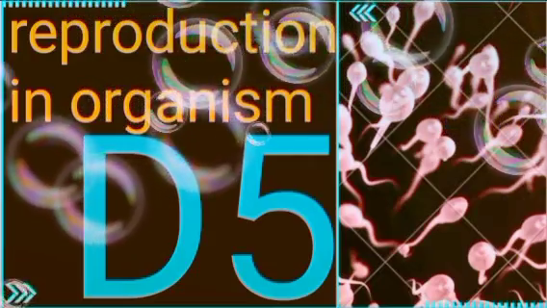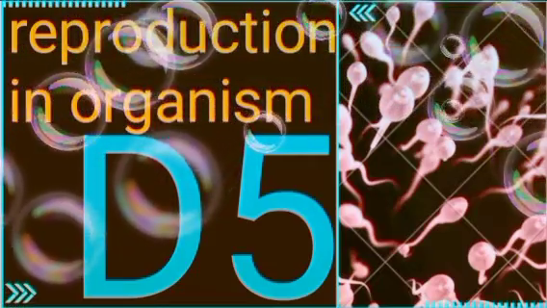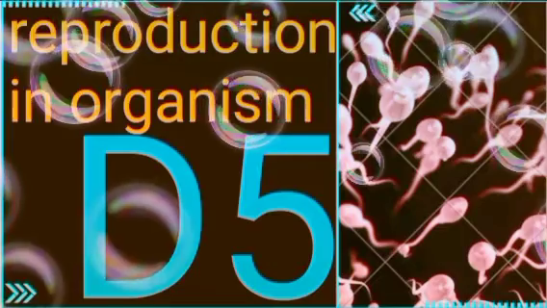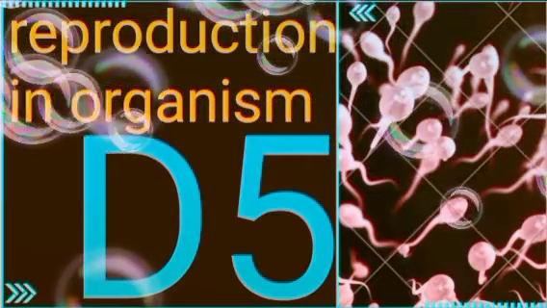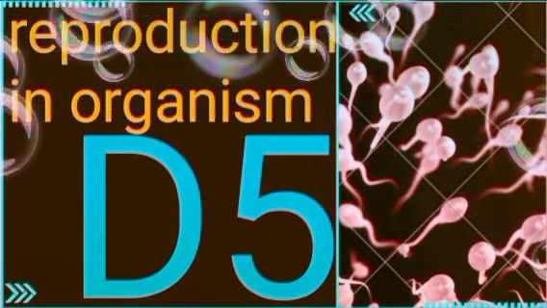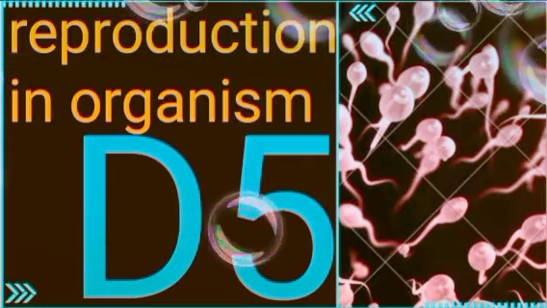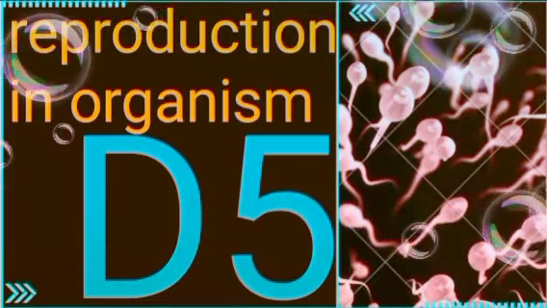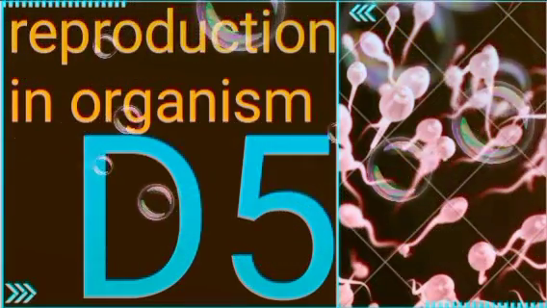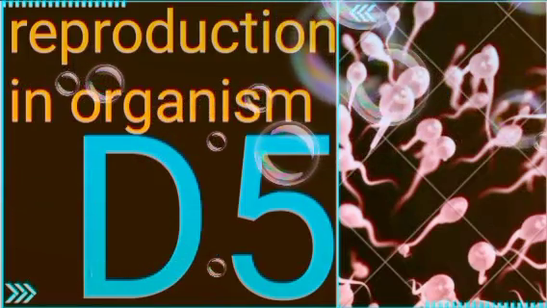Animals are categorized into dash dash and dash dash based on whether the development of the zygote takes place outside the body of the female parent or inside, that is whether they lay fertilized or unfertilized eggs or give birth to young ones.